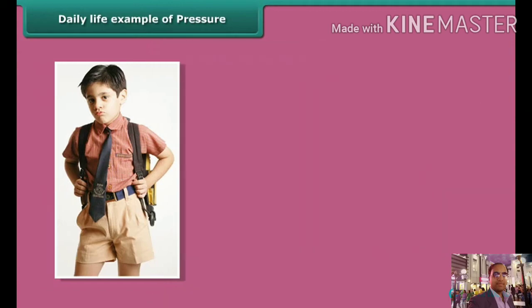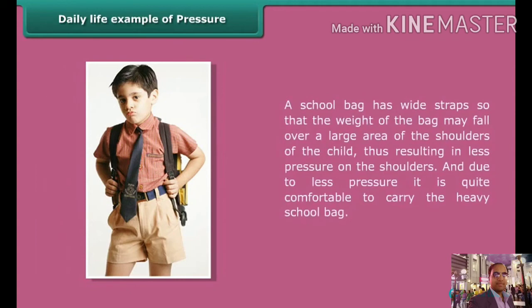A school bag has a wide strap so that the weight of the bag may fall over a large area of the shoulder of the child, thus resulting in less pressure on the shoulders, and due to less pressure it is quite comfortable to carry the heavy school bag.